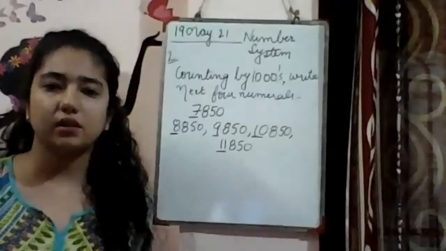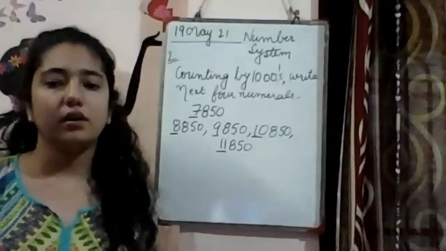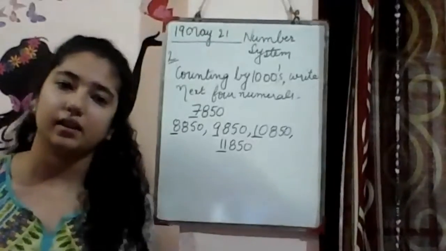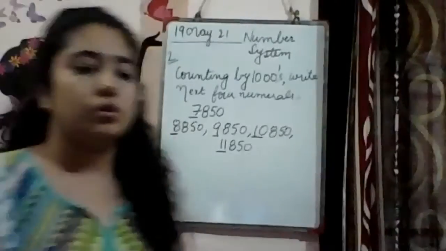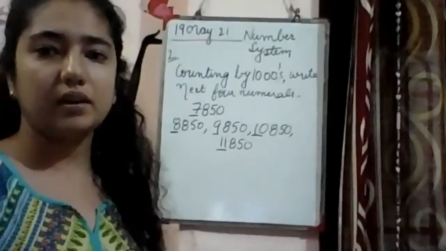So there are two methods. Either keep adding 1 to that digit, or add 1000 to the complete number. Simple. We have two methods. So skip counting is done. So by this way, any skip counting can come, by 2, by 5, by 10, by 100, by thousands, like this. Done, children? Shall we move to next?